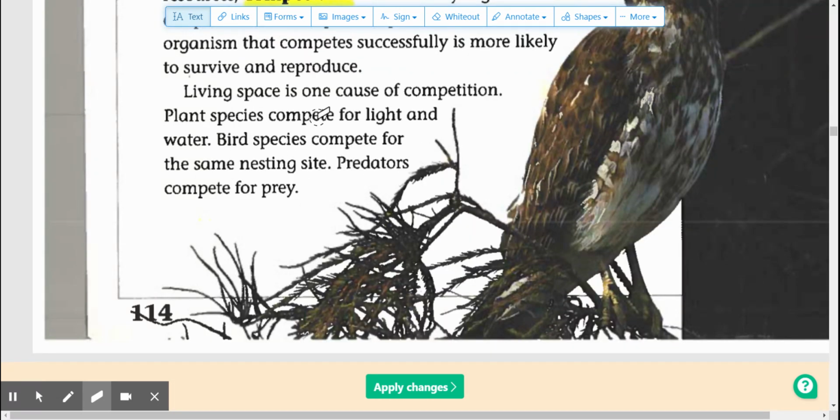Living space is one cause of competition. Plant species compete for light and water. Bird species compete for the same nesting site. Predators compete for prey.